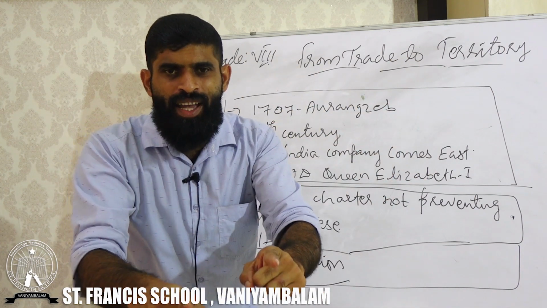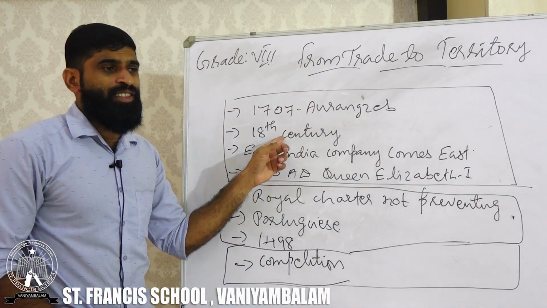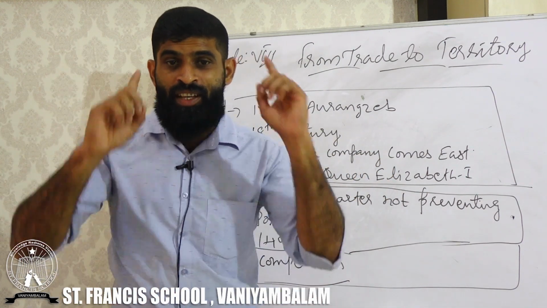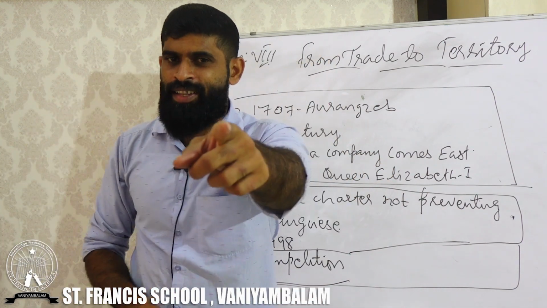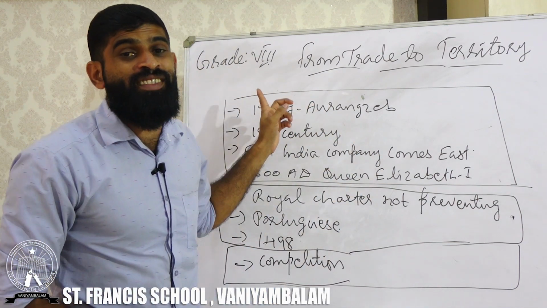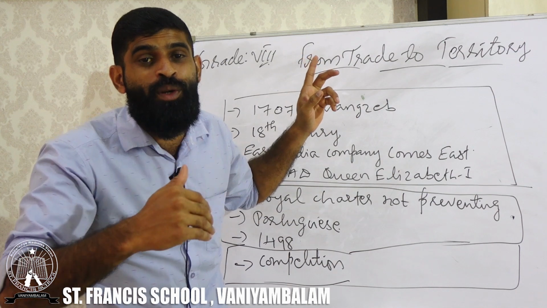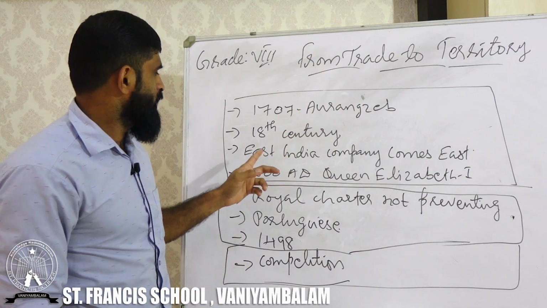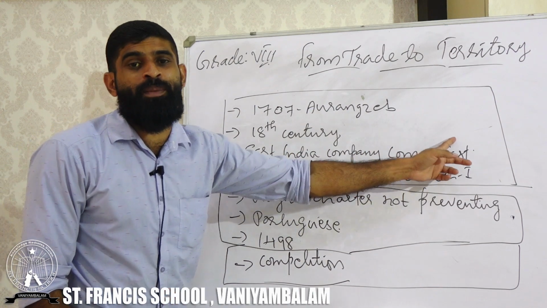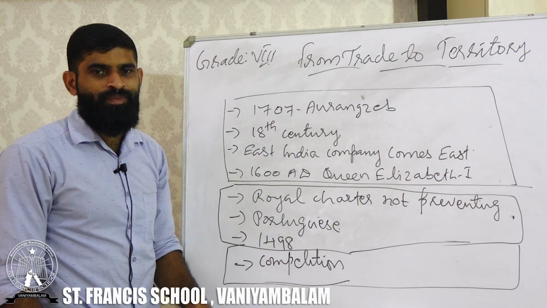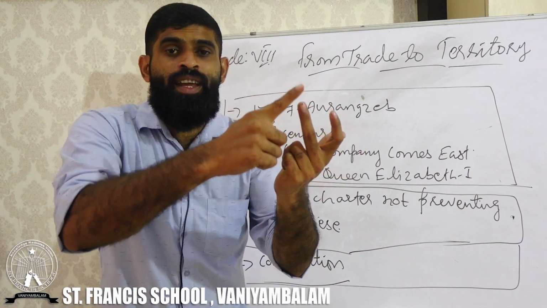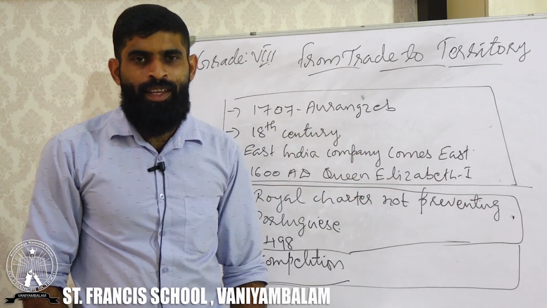As a result of that, in the half of the 18th century, they were coming to us. Who were coming to us? The Europeans, especially. Tell me which country? British had reached India. See, East India Company comes from the East. Who? The British East India Company.